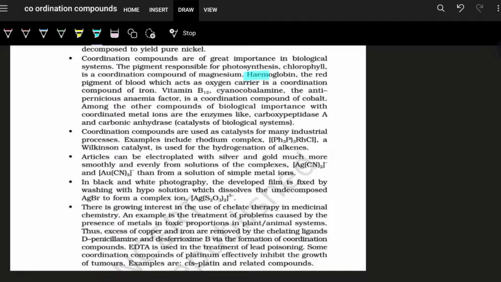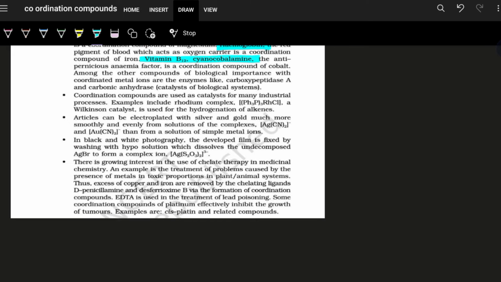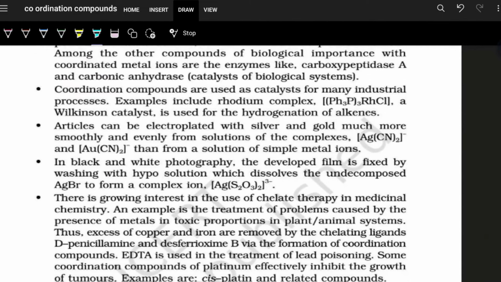And then I said hemoglobin, what metal is present. Then I said vitamin B12, or cyanocobalamin, the anti-pernicious anemia factor. This is a coordination compound of cobalt, so anyone can ask you which metal is present over here. Coordination compounds are also used as catalysts in many industrial processes. This is Wilkinson's catalyst. You need to remember what Wilkinson's catalyst is and what it is used for: the hydrogenation of alkenes.